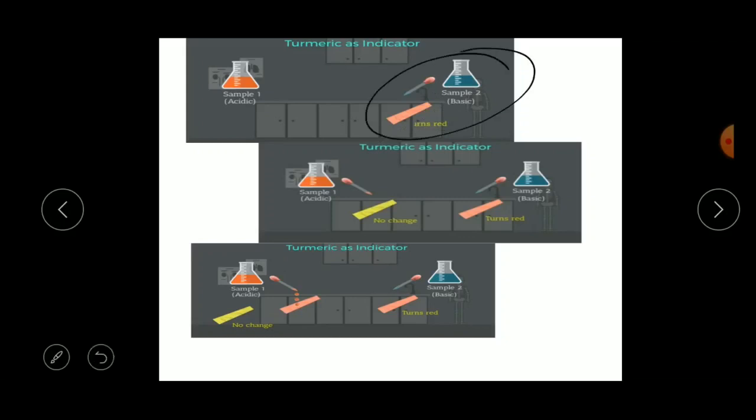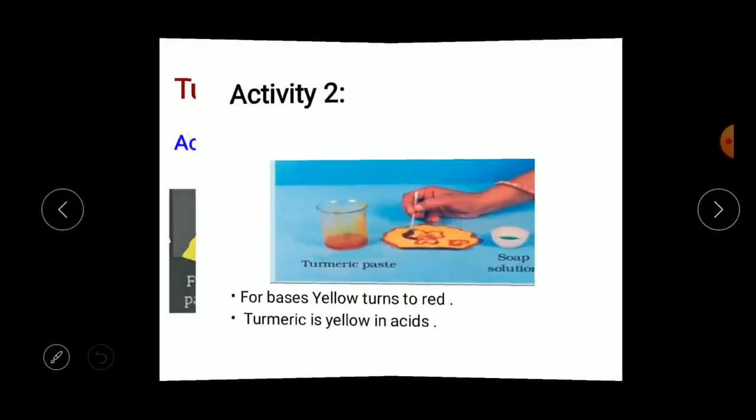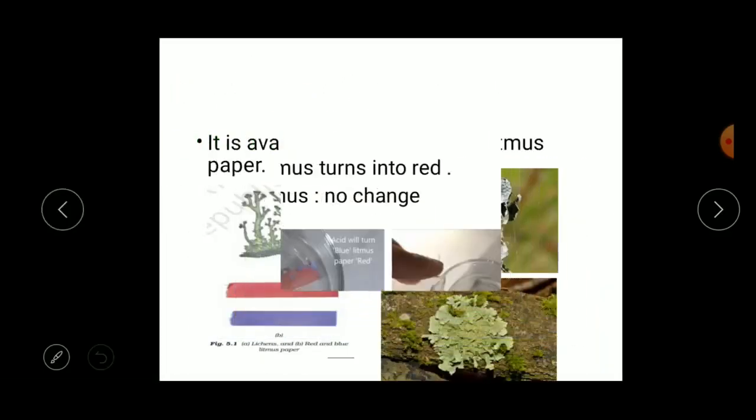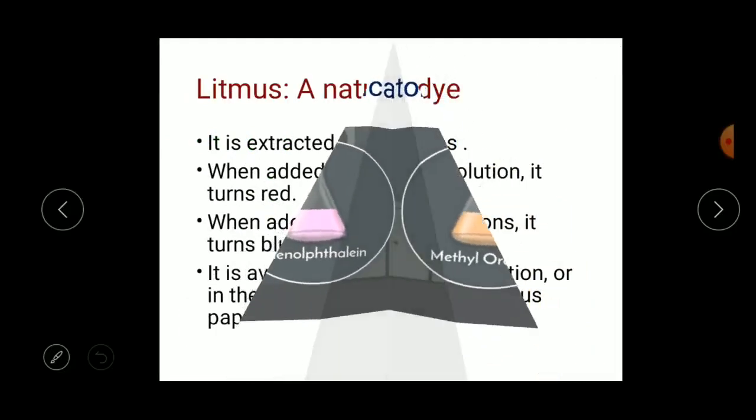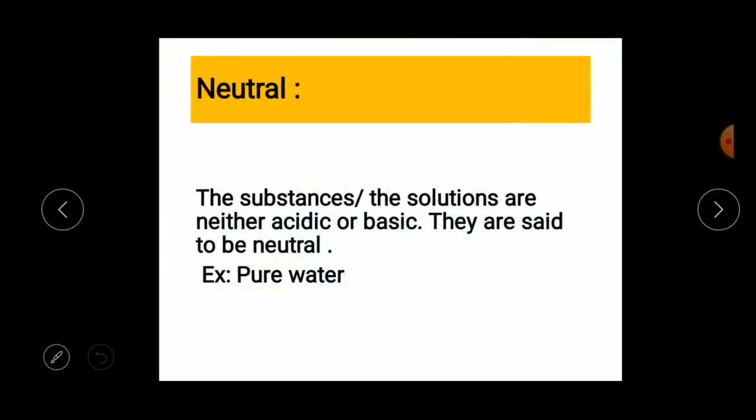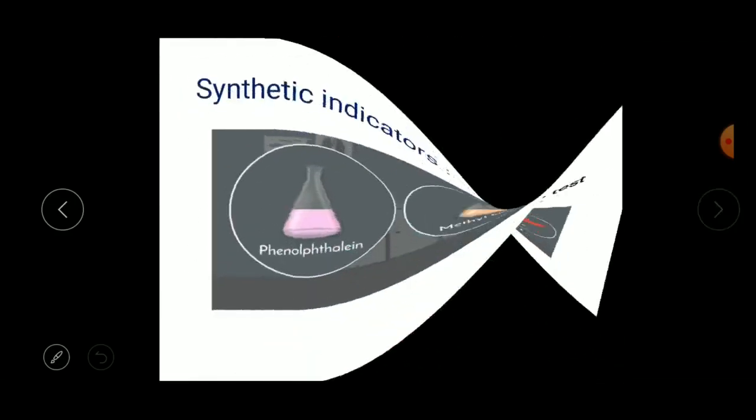Next we'll take one sample and put it onto a strip. There is no change in color, which means it is acidic in nature. Now the question is, as I have told you about neutrals, a neutral substance or solution is neither acidic nor basic, which means it does not change its color with any indicator, it remains as it is, right?